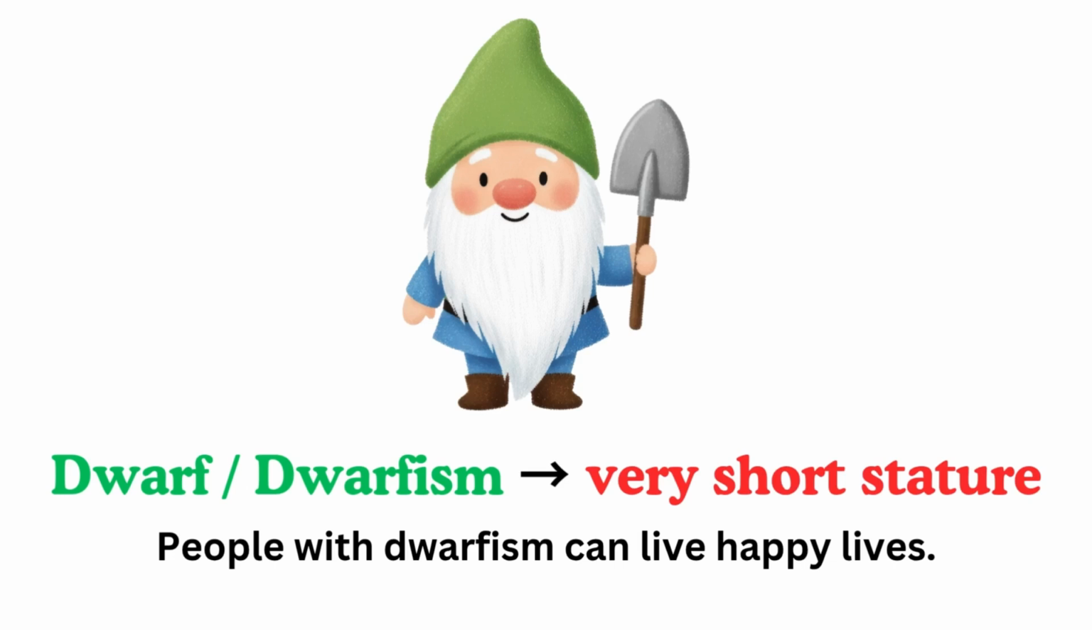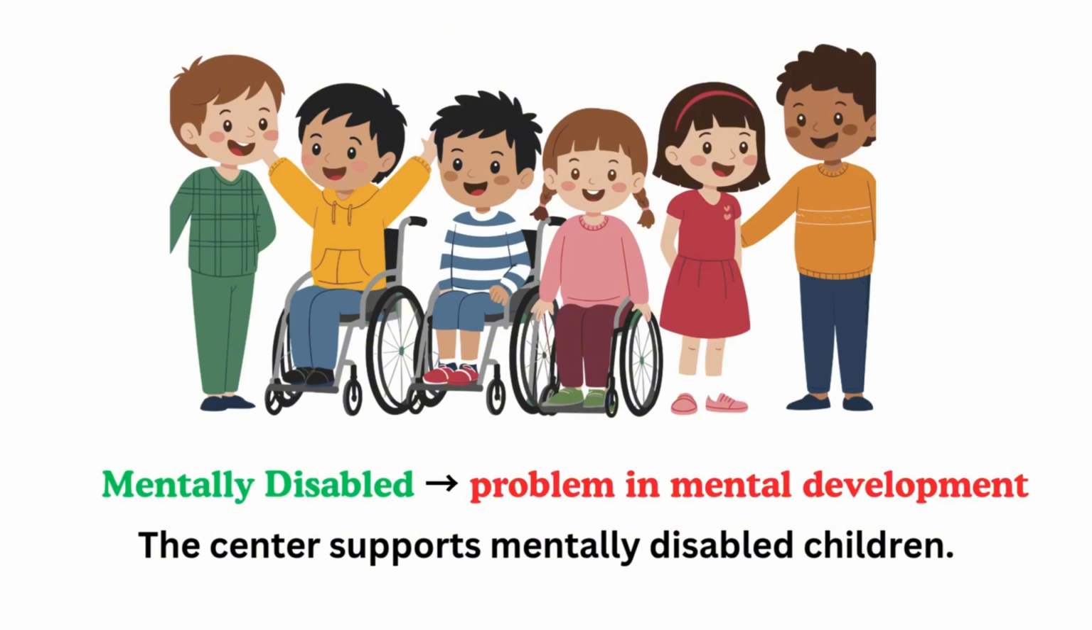Dwarf or dwarfism, meaning very short stature. For example, people with dwarfism can live happy lives. Mentally disabled, meaning problem in mental development. For example, the center supports mentally disabled children.